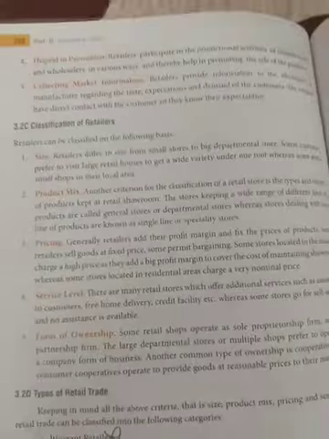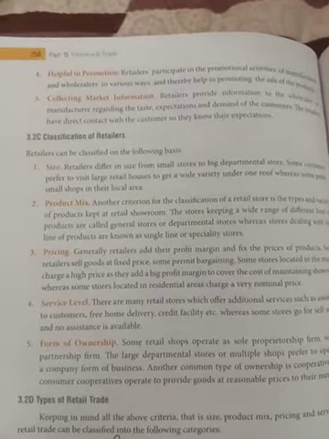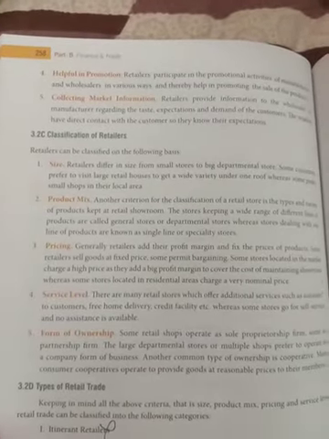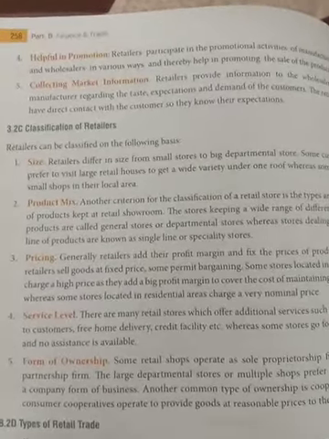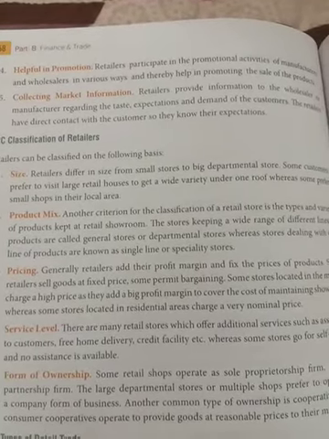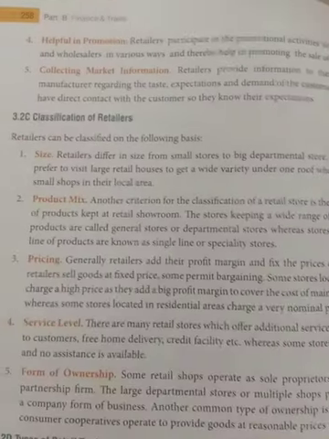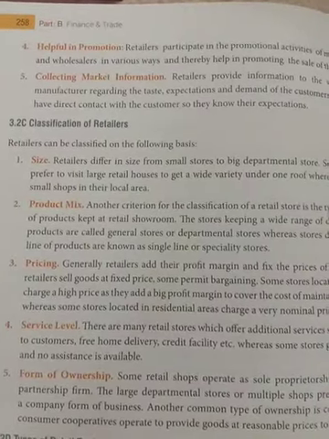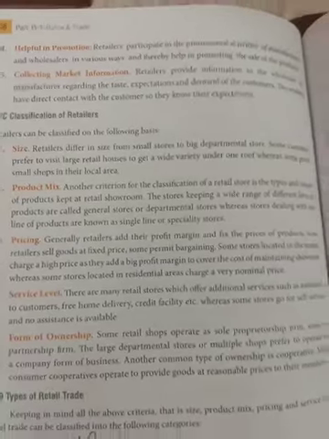Form of ownership is definitely there: a sole proprietorship business, a partnership business, or a company behind it. Like in Reliance there is a company behind it, and there can be a sole proprietorship business which is selling the product. So form of ownership can also be a main criterion for the classification of retail business.